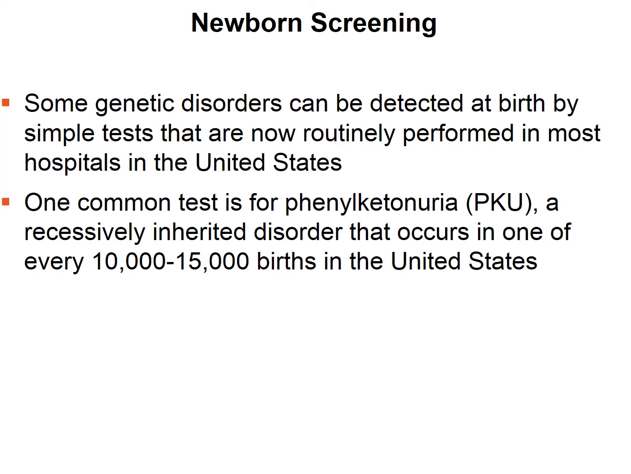So if a newborn is screened and they find out that that newborn has two recessive alleles, they can feed them a diet that does not have phenylalanine in it. That individual will then develop normally. So screening is a very important tool that can be used.